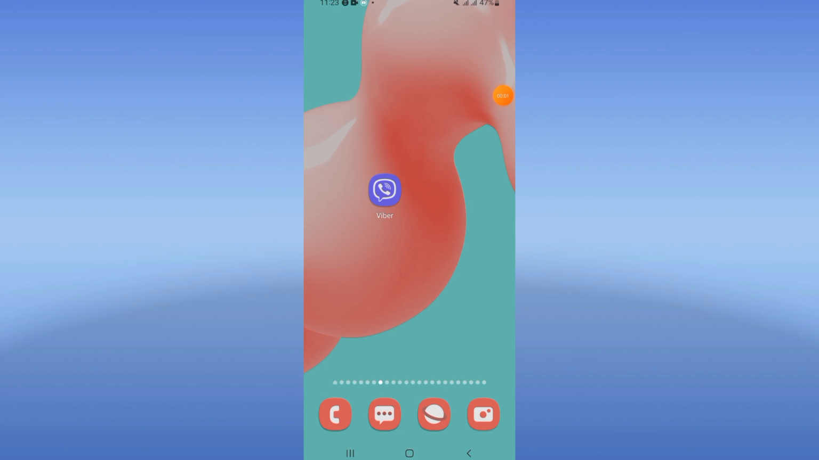How to fix sound problem on Viber app. What's up guys, if you have sound problem on Viber app, I will show you how to fix it right now. Easy and quick, so let's do it.